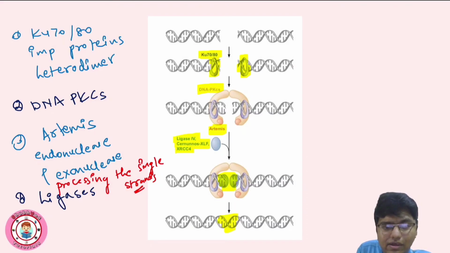So this is the pathway of non-homologous end joining. It is just a short and sweet pathway. Only Ku70 and Ku80 are the fundamental proteins. They initiate the pathway. They recruit the second protein, DNA-PK, which are the kinases. And then Artemis, which is for processing. Processing includes nuclease activity. They will cut the strands and synthesize a few nucleotides, which are not accurate, with the help of polymerase. And then the last protein will come for the joining. Those proteins are ligase type 4 basically. So this is all about non-homologous end joining.